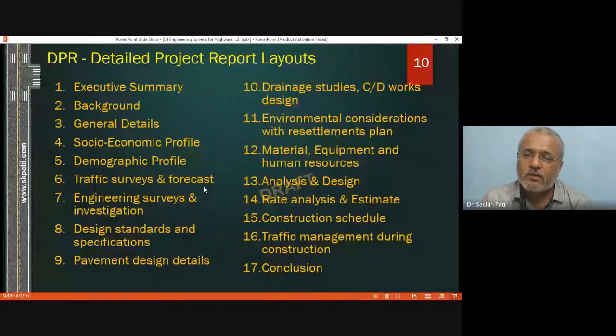Then another chapter included in this kind of DPR will be engineering surveys and investigation. Engineering surveys are surveys which have been covered from an engineering point of view, which include geological survey. Geology, that means you will be looking at the nature of the subsurface rock.